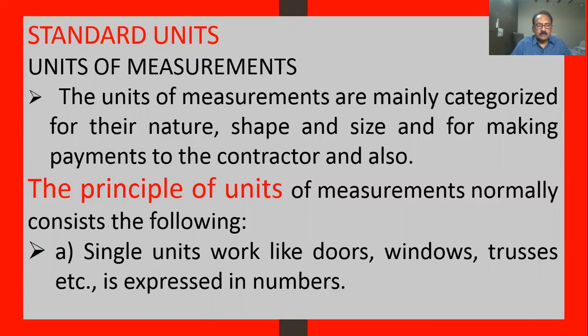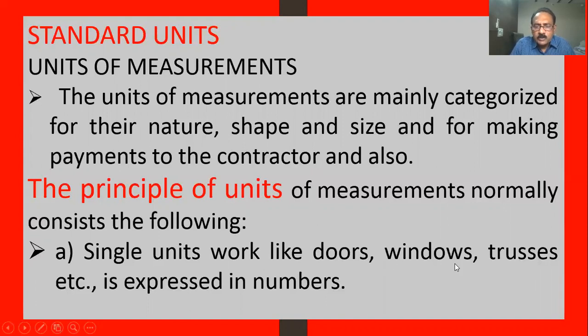Suppose for single unit works like doors, windows, trusses, they are expressed in numbers. Suppose your house is there, maybe 6 doors are there, 8 doors, 12.